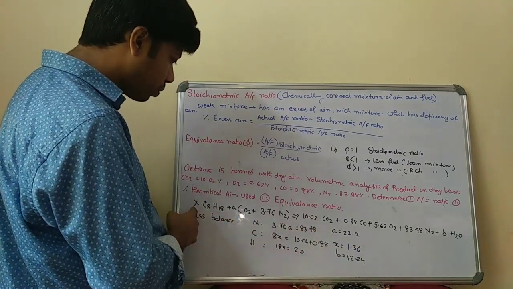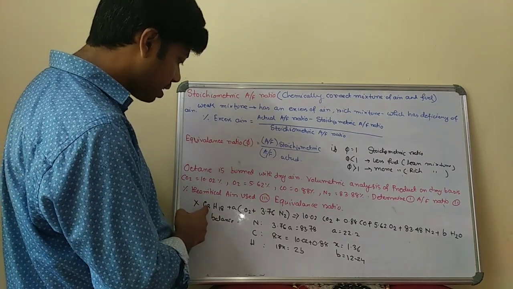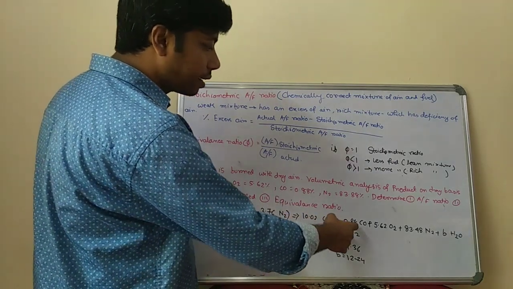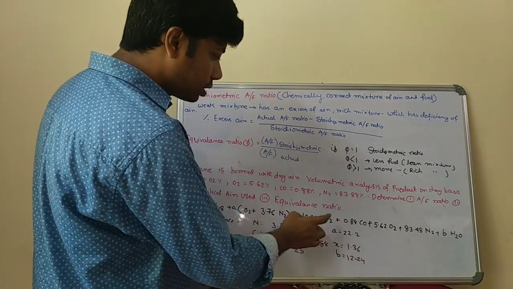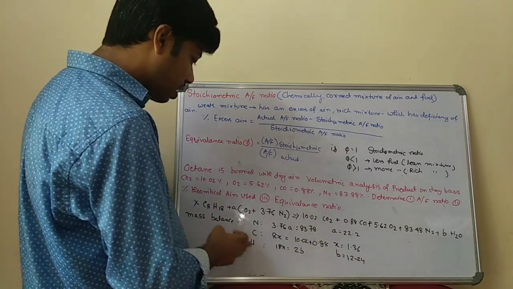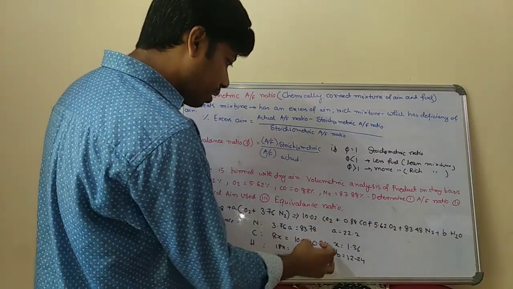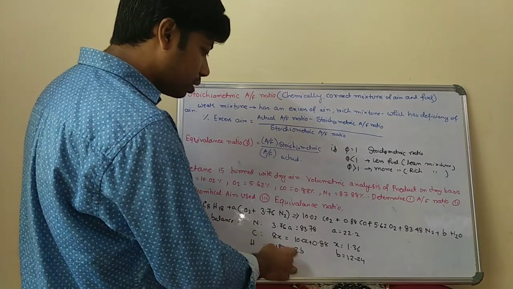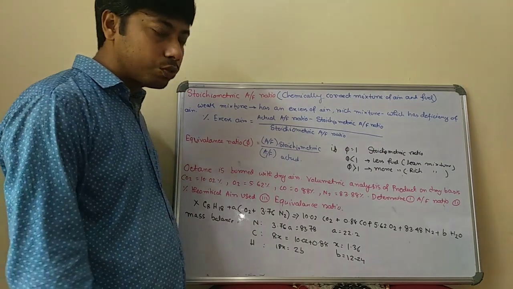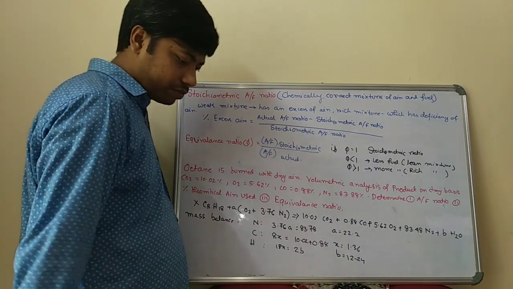And similarly for carbon, carbon is 8x, since it is C8 and x, so that's why 8x. There is no carbon present in the reactant part. In the product part there is 10.02% and 0.88. So the summation of these gives the value of x. For hydrogen, 18x is equal to 2b. Here you know the x value, so if you put this value of x, you can calculate the value of b, which will be 20.24. Now if you put all these values in this equation, it looks like this.